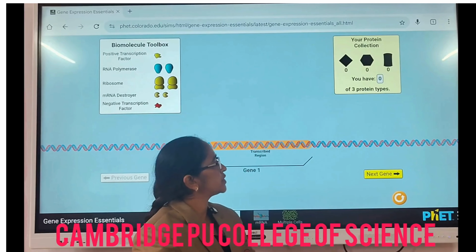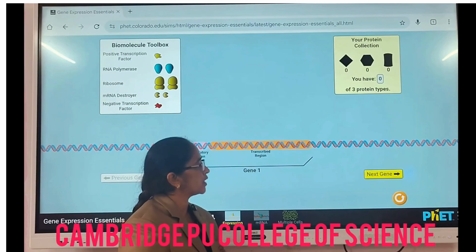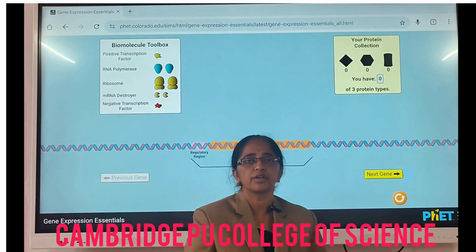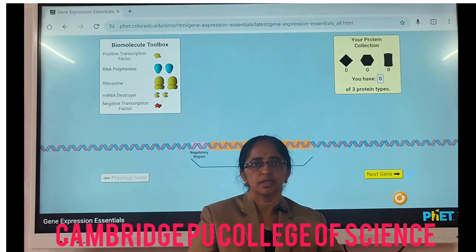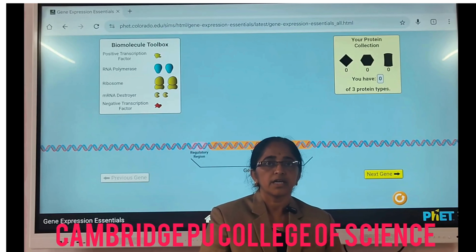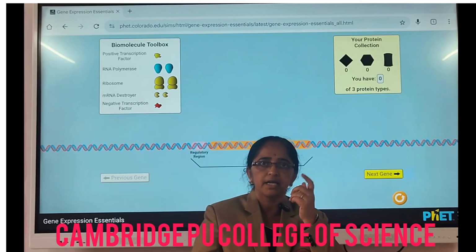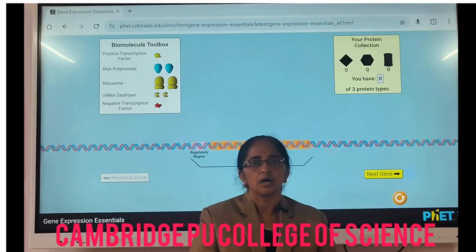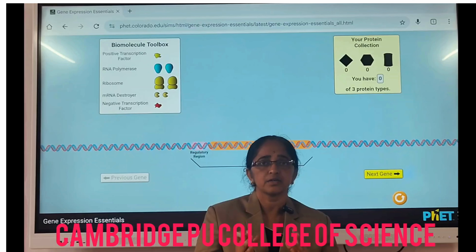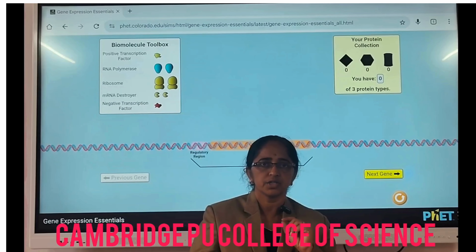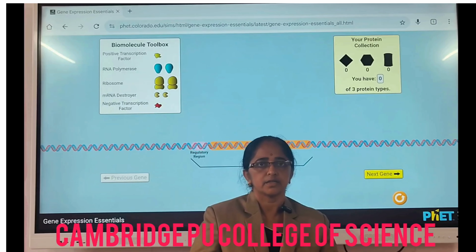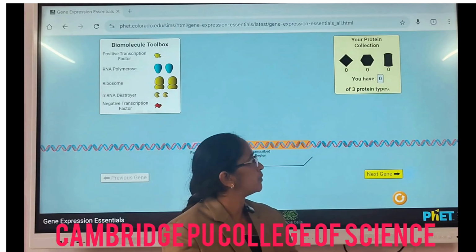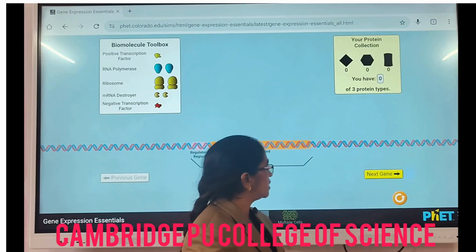Let's look at the simulation of gene expression in a body. As you know, for every character there is a gene within the body in the DNA. For example, eye color or hair texture, whether it will be curly or smooth, or the skin color, for every somatic character in the body there is one gene in our DNA. So let us see how it works with the help of the simulation here.